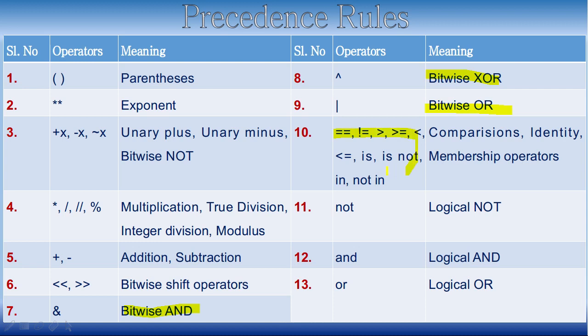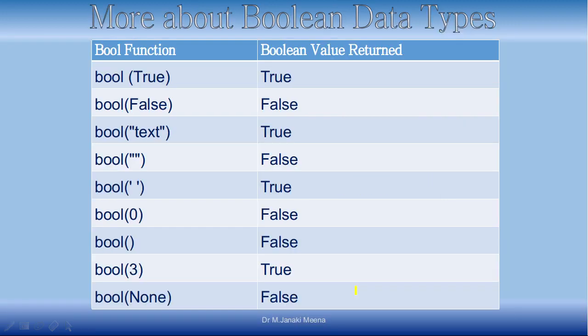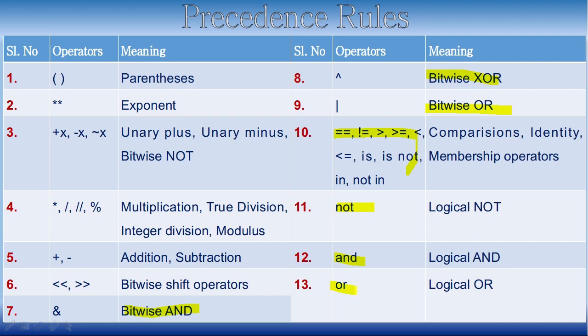Membership operators are things like in, not in, is, is not. They are having the next level of higher precedence. And then comes the logical operators. There are three logical operators: logical NOT, AND and OR. The highest precedence is given to logical NOT, followed by logical AND, followed by logical OR. Okay. So this is about the precedence rules that is given by Python.